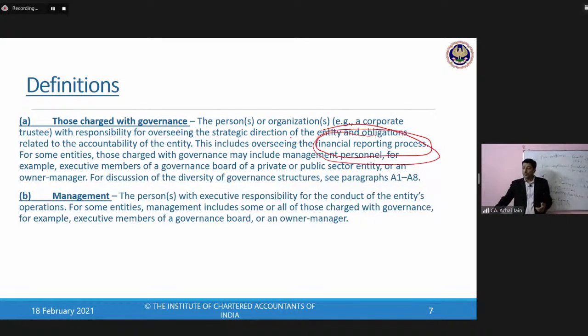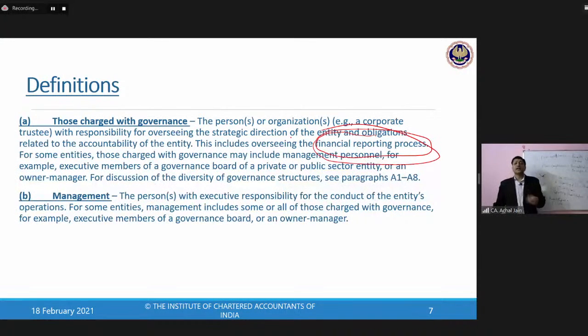And in case of the organizations which have an audit committee, it is the one who appoints the auditor or who recommends the appointment of the auditor. Final appointment of the auditor is done by whom? It's the board of directors.